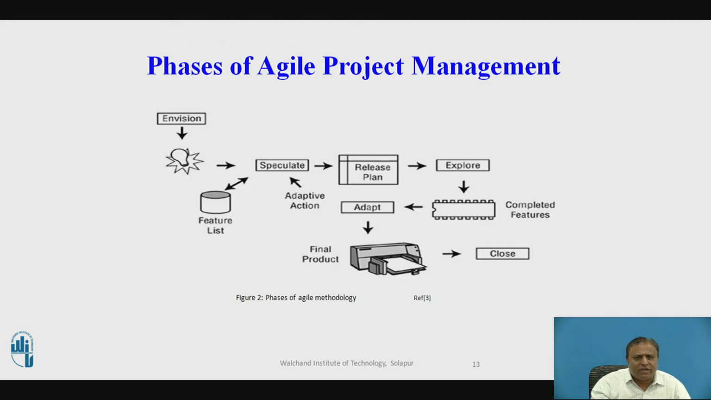Management, where the first phase is envision, the second phase is speculation, the third phase is explore, the next phase is the adapt phase, and the last phase is the close phase. So here, the features are added and the requirements collected in the speculation phase. Then the software is designed and developed in the explore phase. Then it will be released in the adapt phase, and finally deployed to the customer after the adapt phase. Then the close phase is applied.